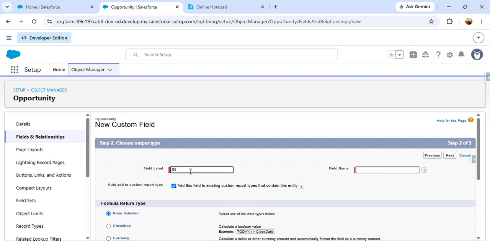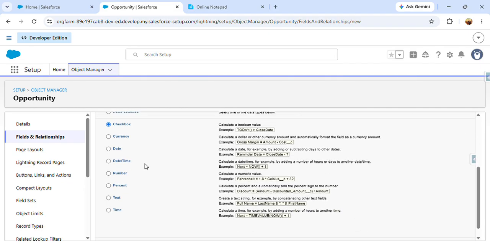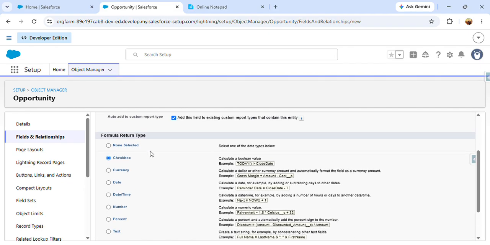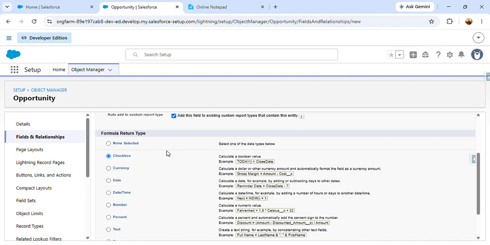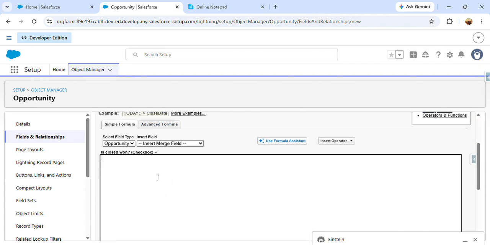It's Is Closed One, and the field I want to update using a trigger should be a checkbox. I want it to be checked from a trigger, right? So I have added that. Let me create that formula as well. So it's a picklist value, which is stage name.